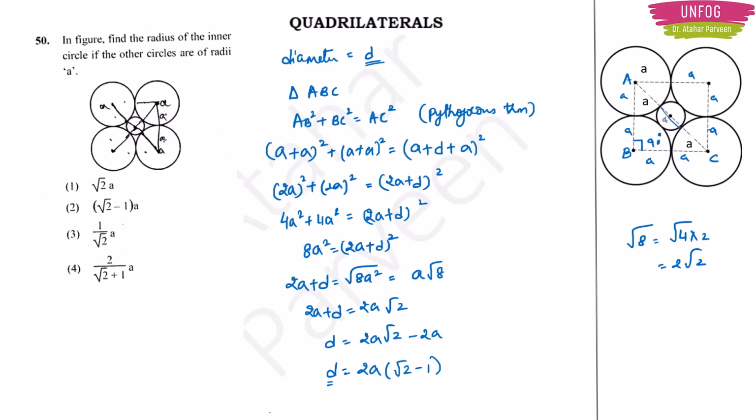So this is the diameter. But what is the question? The question is we have to find the radius. So radius is equal to D upon 2, which is equal to 2A into root 2 minus 1 upon 2. So this is equal to A into root 2 minus 1. Okay. So option 2 will be the correct answer. You have to be very careful, because if you make some mistake, your answer will not match the options. The options are such here. So this was a little complicated problem. If you do it carefully, you will definitely reach the correct answer.